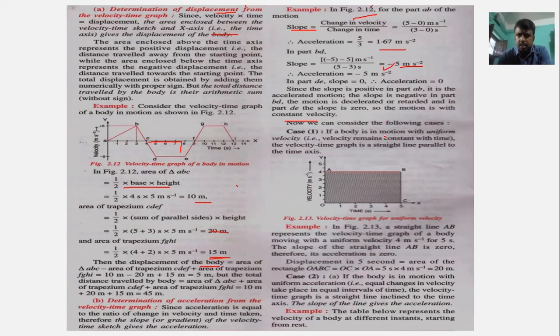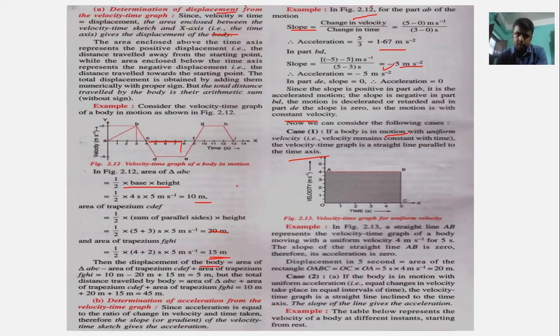If a body is in motion with uniform velocity, then the velocity time graph is a straight line parallel to the time axis. In case 2, if a body is in motion with uniform acceleration, the velocity time graph is a straight line inclined to the time axis.